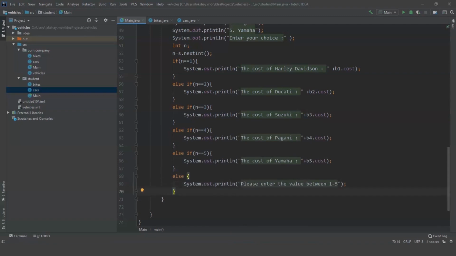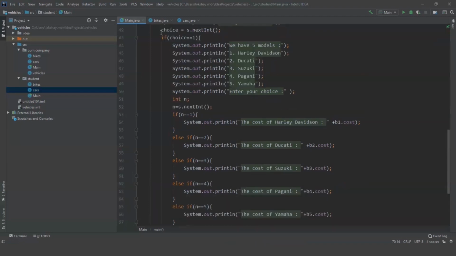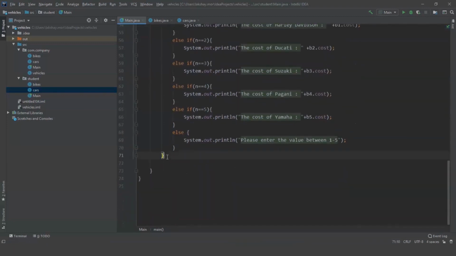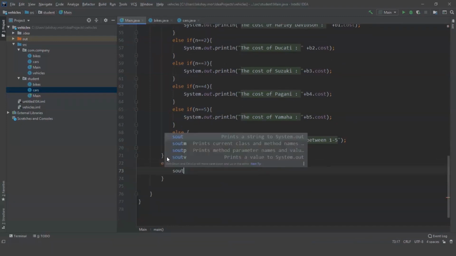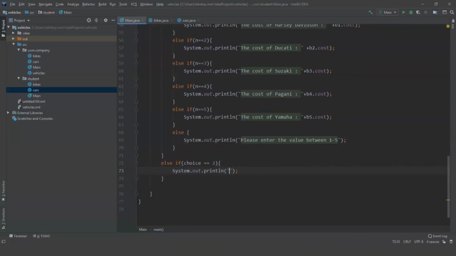So now we have code for the bikes, and the same thing, what if the user selects that he wants to find the car? So for that we have this, the choice is equal to 1. So the same thing we are going to do for choice is equal to 2. And the same thing we are going to tell the user that we have 5 models.